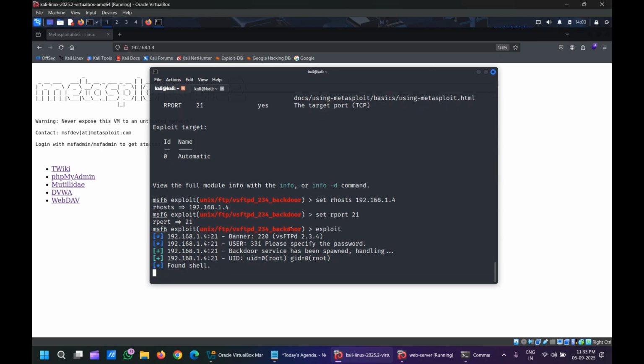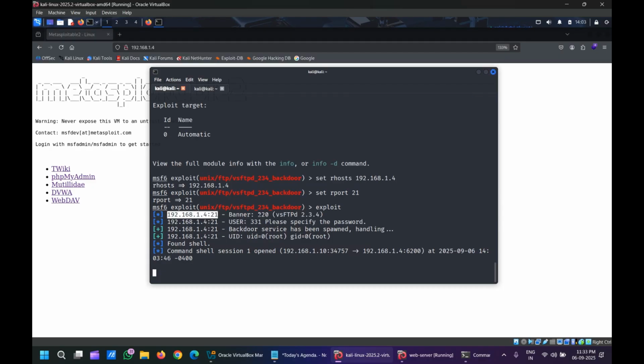Did you see something else here? 192.168.1.4 for port 21. Banner it has taken: 220 vsFTPd 2.3.4. Then 331, please specify the password, it is asking. Backdoor service has been spawned and is handling. UID, user ID, that means 0. 0 means root. In Windows we call it administrator, in Linux we call it the root user. Here we directly got a shell as the root user.